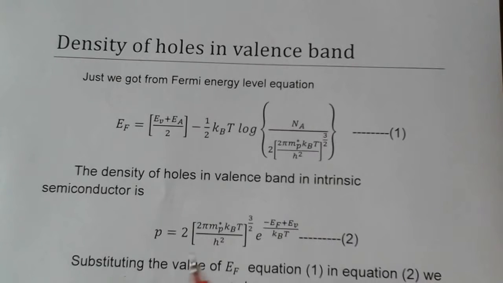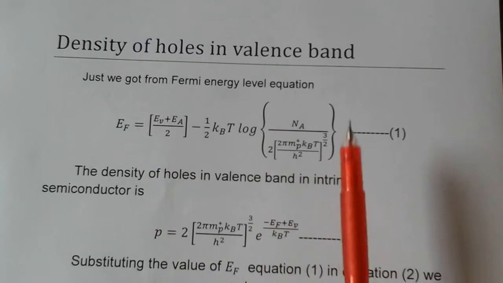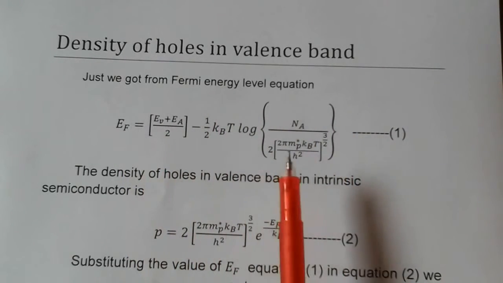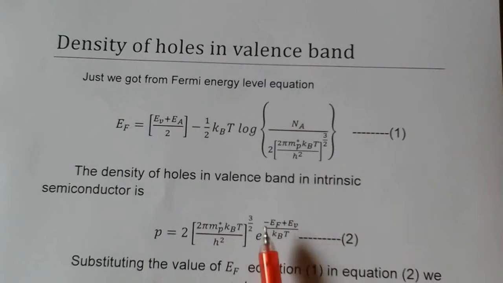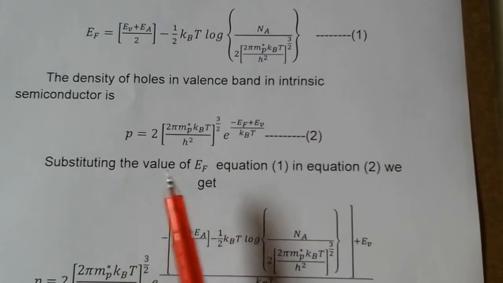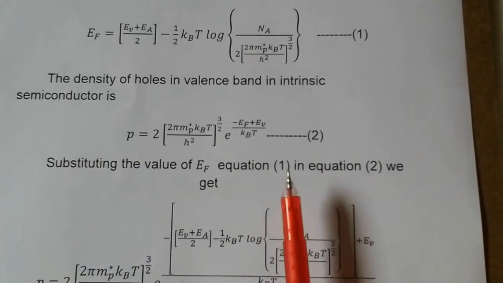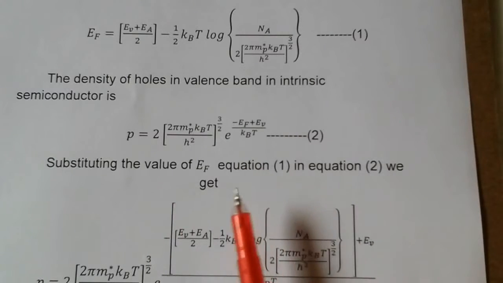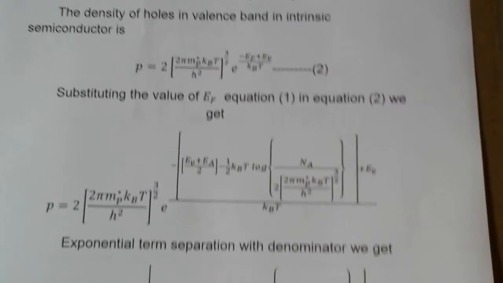This equation we already got in the derivation of the intrinsic semiconductor hole carrier concentration. In this case, in the place of EF, we are going to write this entire value. Here we are substituting the value of EF from equation 1, that is what this sentence says. Then we got it like this.